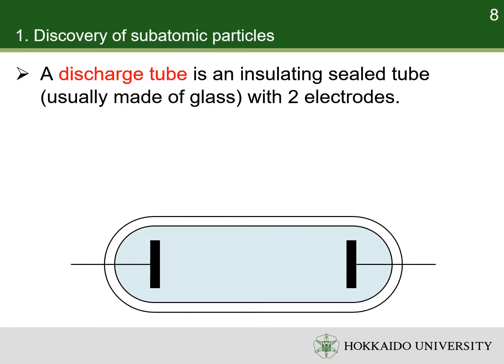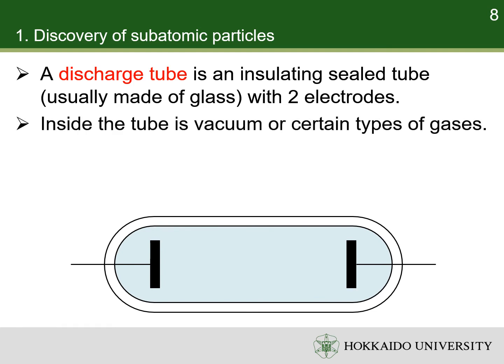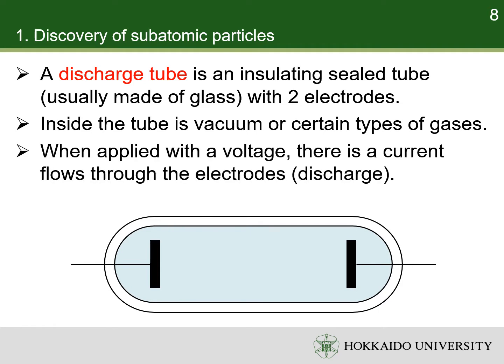The discovery of subatomic particles is based on experiments with the discharge tube. A discharge tube is a sealed glass tube with 2 electrodes. Inside the tube is vacuum or certain types of gases. When a voltage is applied, the electrodes are charged. The positively biased electrode is the anode. The negatively biased electrode is the cathode.